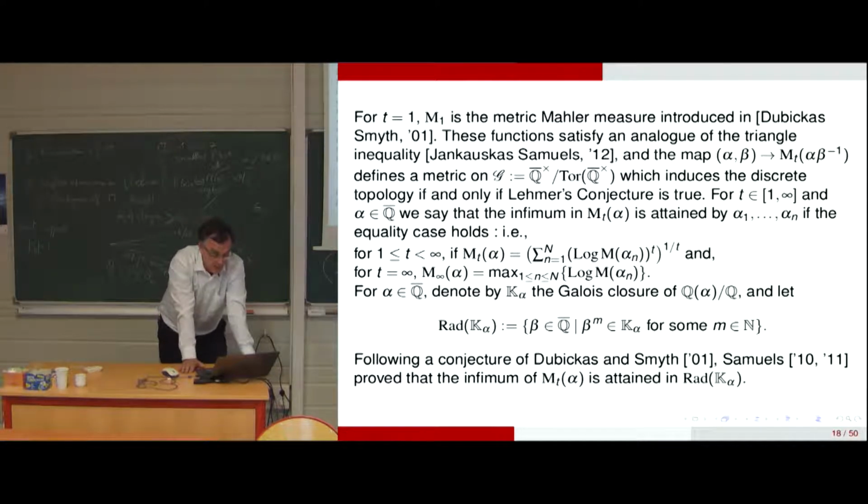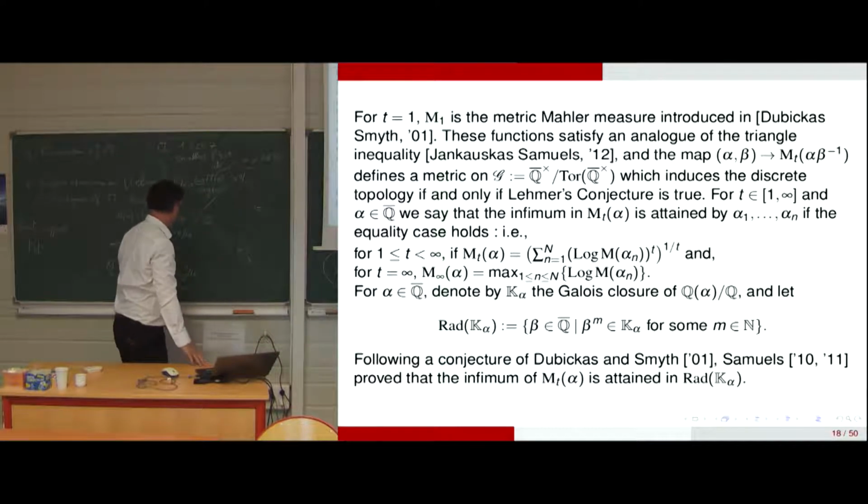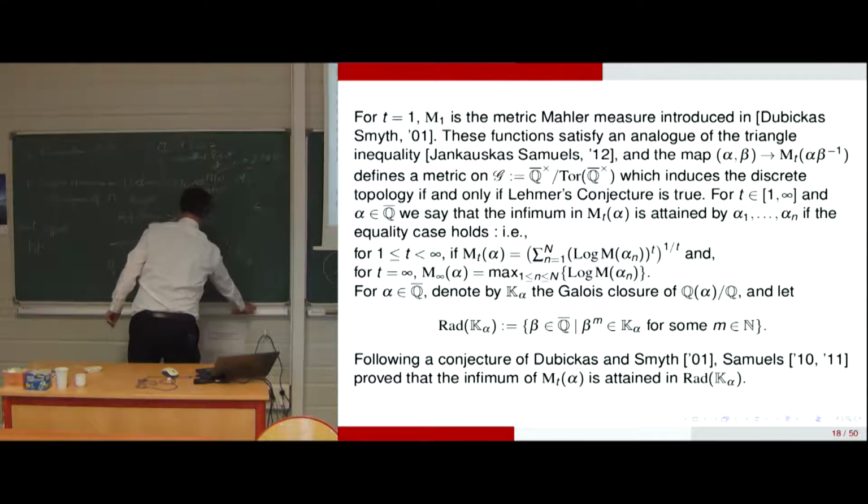And after a conjecture of Dubickas and Smyth, 2001, Samuels proved that the infimum is attained in the radical of K alpha. So we have a decomposition of algebraic numbers as factors of the algebraic numbers modulo torsion. So the modulo torsion means